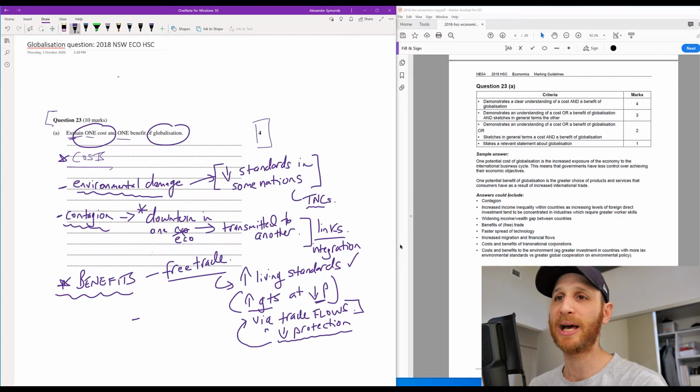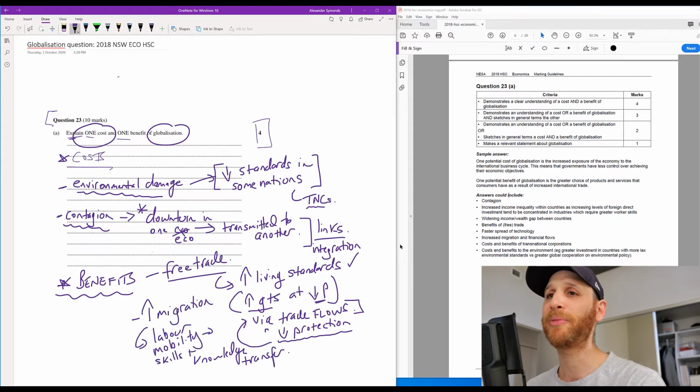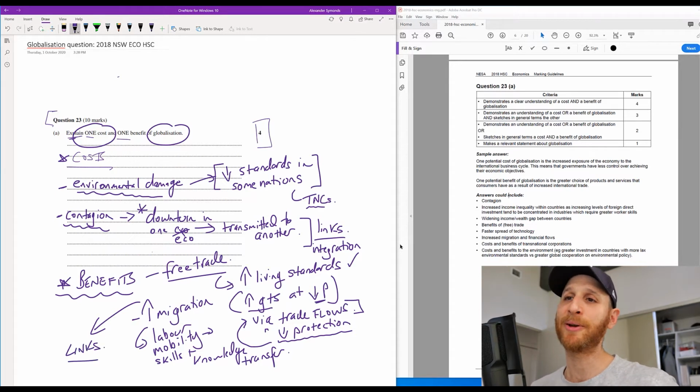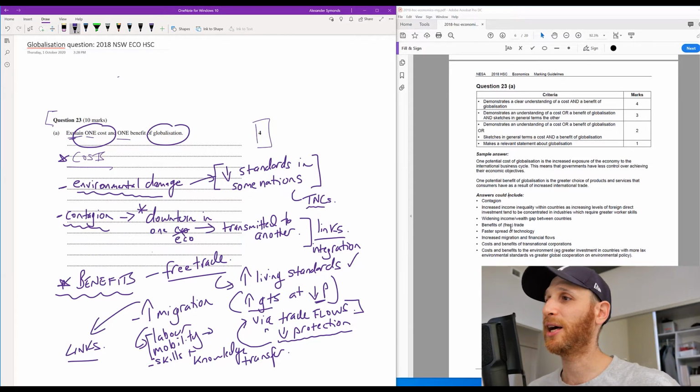What we might talk about here is another potential benefit of globalization, which would be greater migration, because just as there are greater trade links, there are greater people links. So what we're saying is that if we've got more migration, we've got greater labour mobility, so labour can move to different countries. And this means that we get skills and knowledge transfer between economies, which can help them grow and develop as well. If you look over here, faster spread of technology, we talked about free trade.